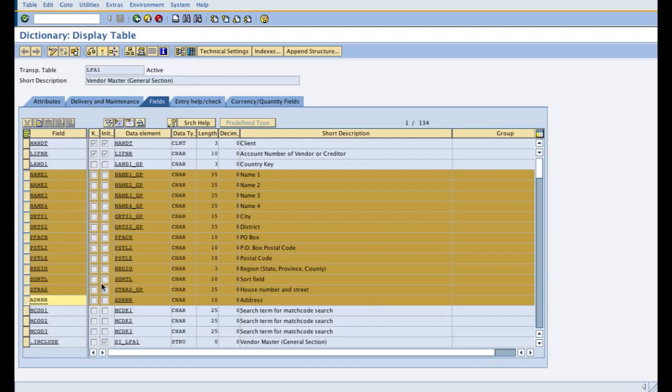So this is all personal data within a vendor master, and also the country key. So all this I'm going to encrypt by the product and demonstrate to you how it has been done.